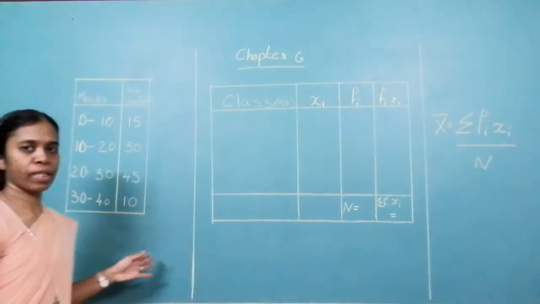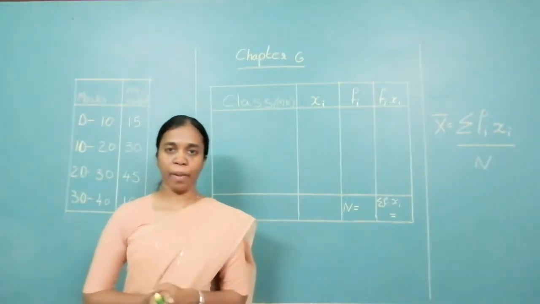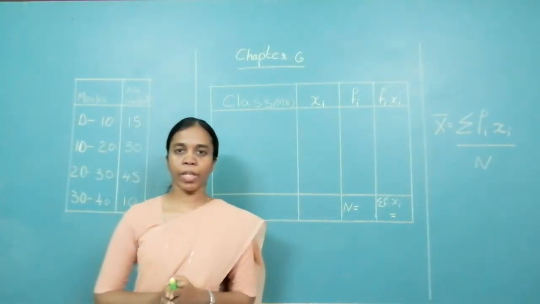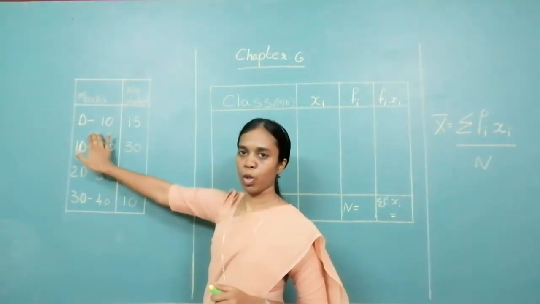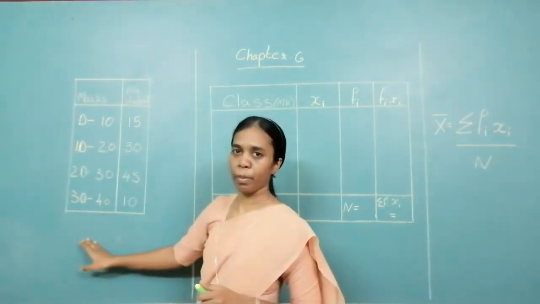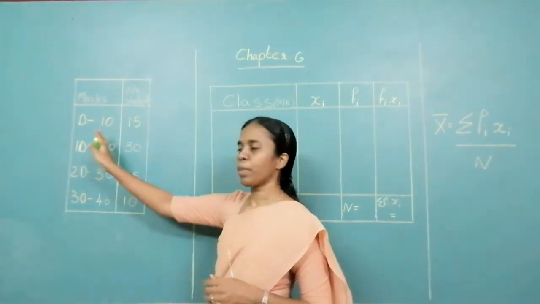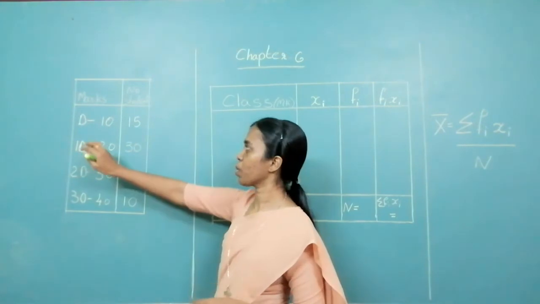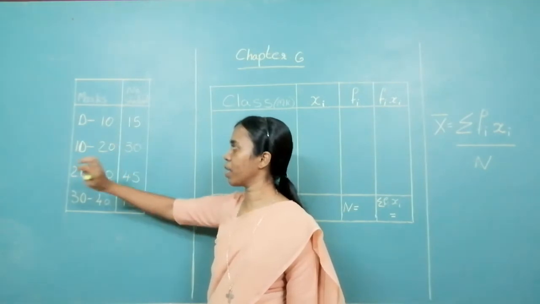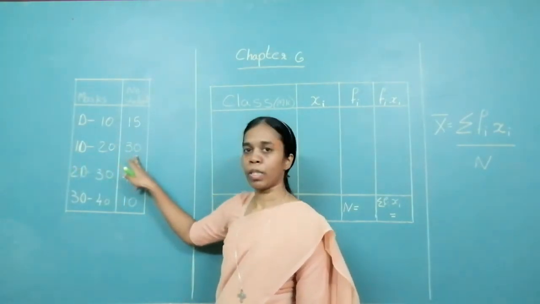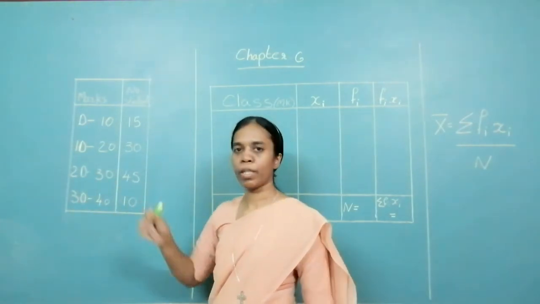Let us look at the first example. We are going to find the mean by direct method of the given grouped data. I have written here the marks of students. In the first column I have given the marks and in the second column the number of students. These are the marks scored in algebra. Those who got between 0 to 10, there are 15 children. 10 to 20, there are 30 children. 20 to 30, there are 45 children. 30 to 40, there are 10 children.